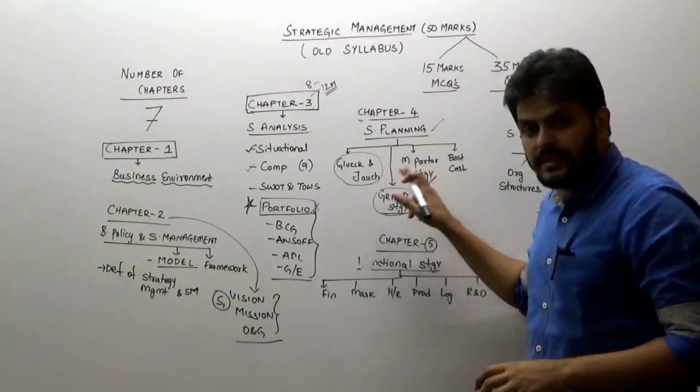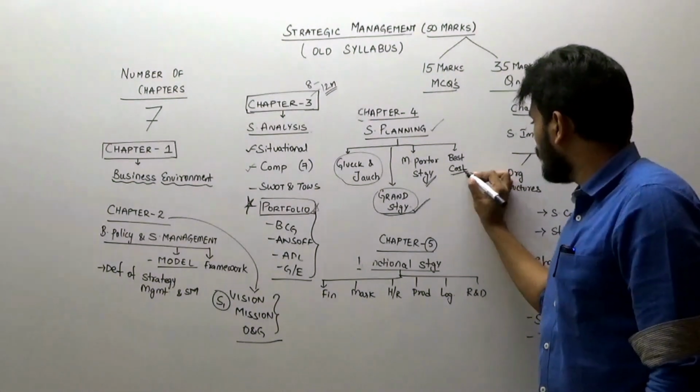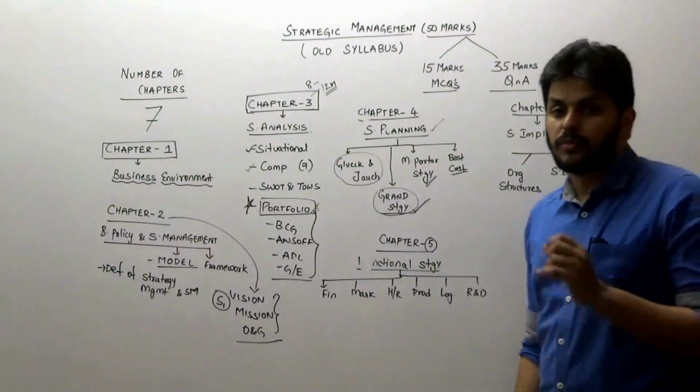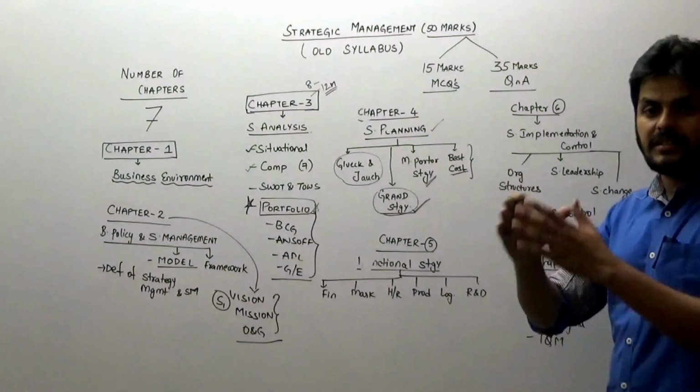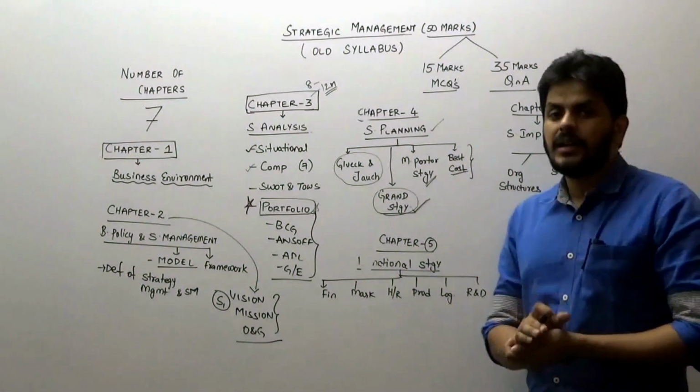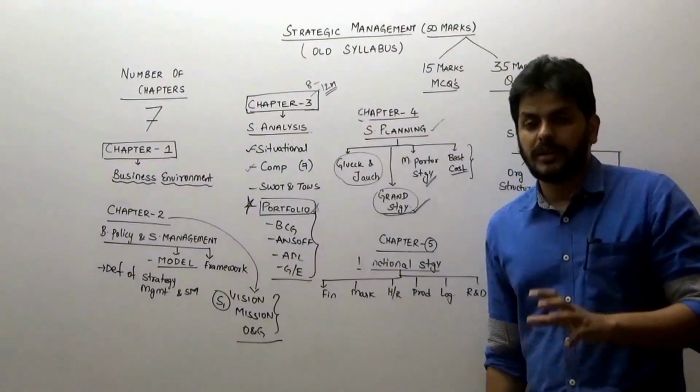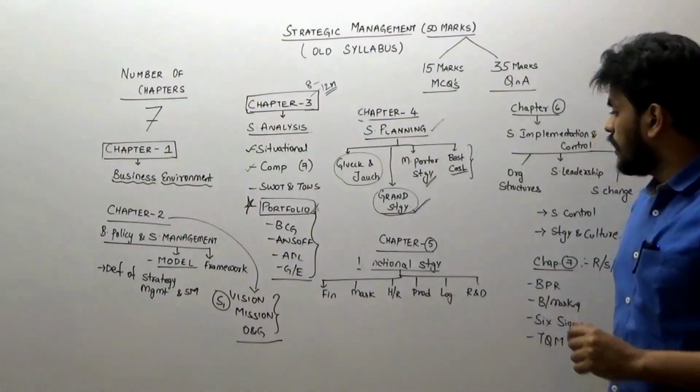Once you are through with these 2, there is a comparative table which explains what is the best cost provider strategy. You can always go with the best cost provider strategy. That is the last topic of that chapter. You can run through the table. Only 6 points are there. Not much of a tension.